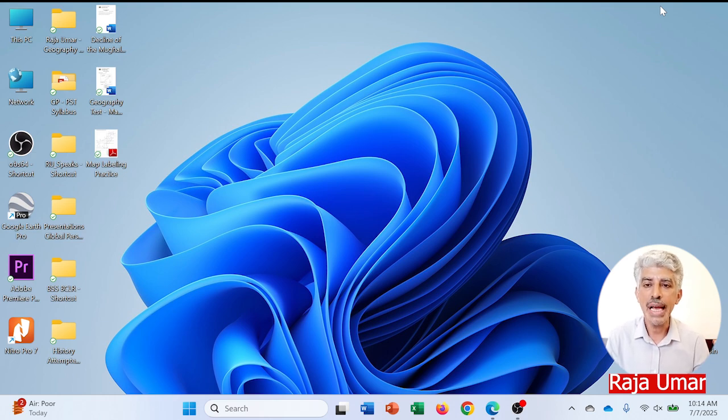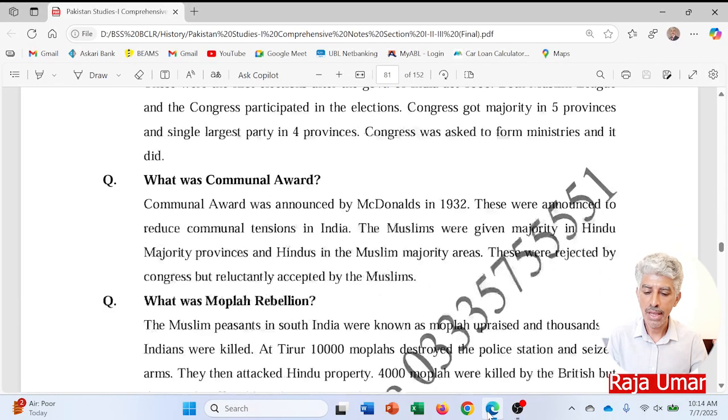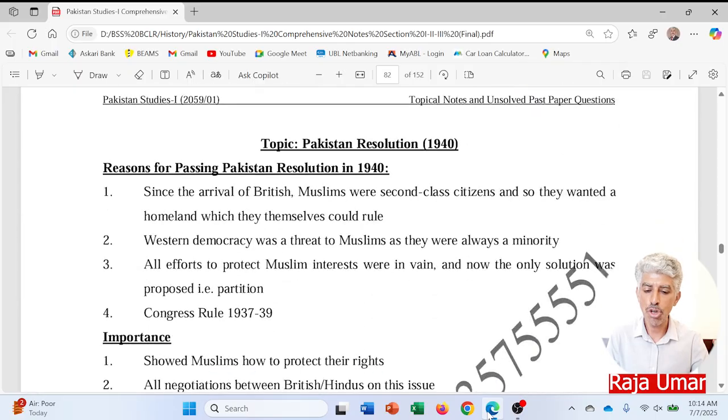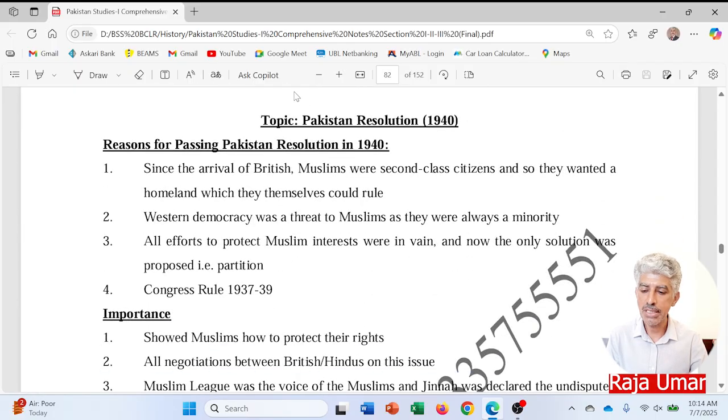Moving on with the next topic of history, which is a really very important topic, and that is the Lahore Resolution of 1940. Here we have the topic with us, the Pakistan Resolution.